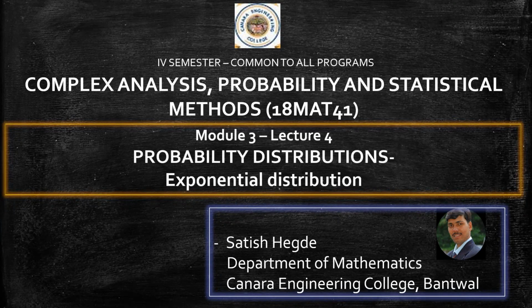Hello everyone. Once again welcome to my video lecture series on module 3, probability distributions, of the 4th semester subject Complex Analysis, Probability and Statistical Methods, with the subject code 18MAT41. In the last two video lecture series I have taken discrete probability distributions such as binomial and Poisson distribution. In this lecture 4 I will introduce a type of continuous probability distribution, the exponential distribution.